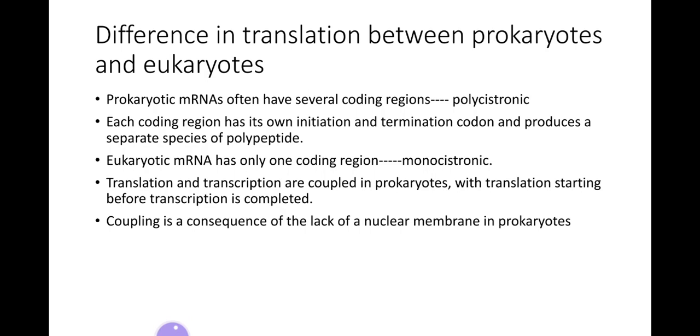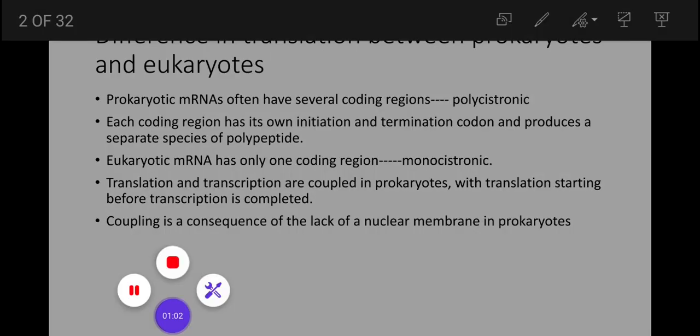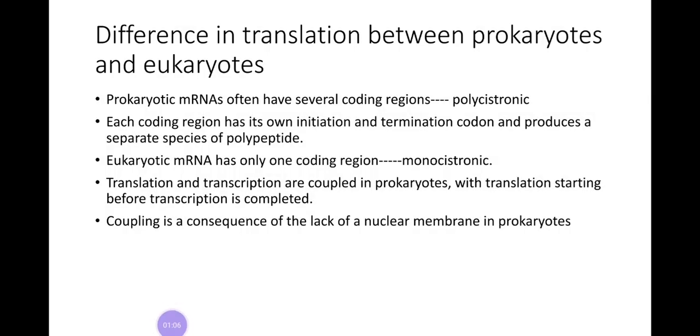Prokaryotic mRNA often has several coding regions, that is, their mRNA is polycistronic, and each coding region has its own initiation and termination codon and produces a separate polypeptide. But eukaryotic mRNA has only one coding region, that is, it is monocistronic.